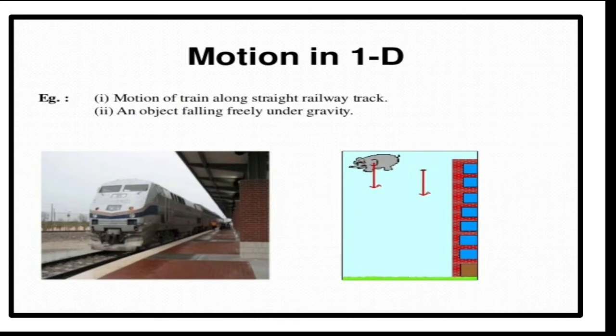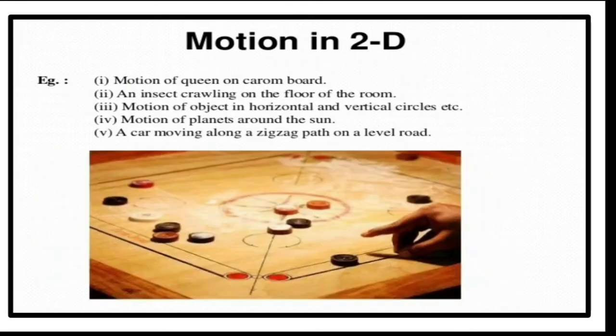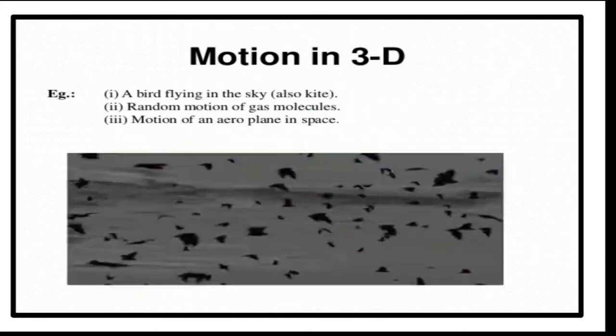So this shows the examples of one-dimensional motion, two-dimensional motion and three-dimensional motion. A moving train, it is one dimensional motion. Then a falling object, it is one dimensional. Movement of the carom coins on the surface of the carom board, that is an example of motion in two dimensions.